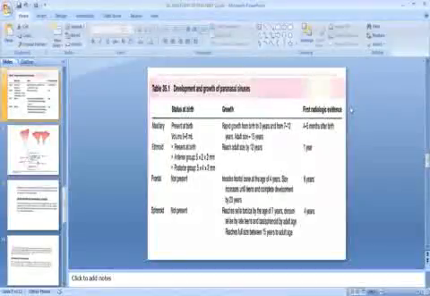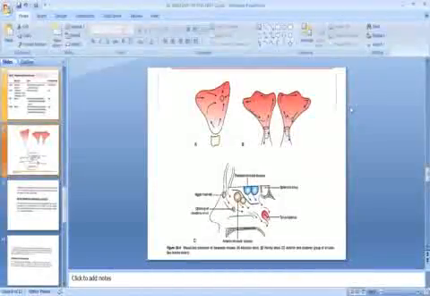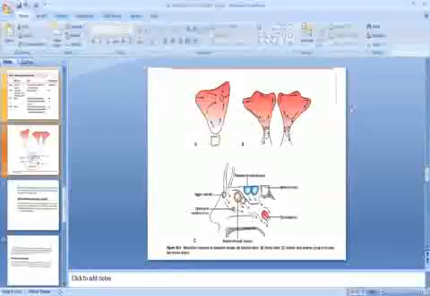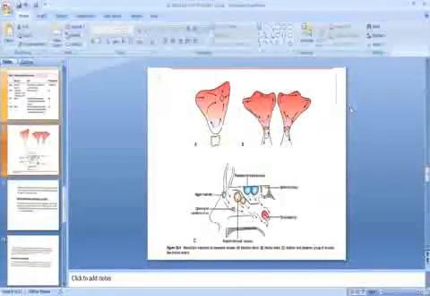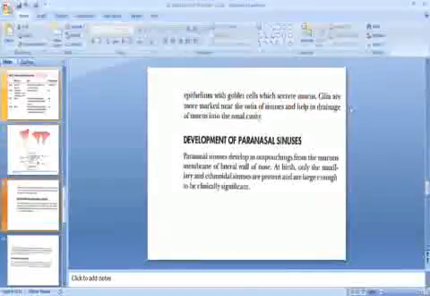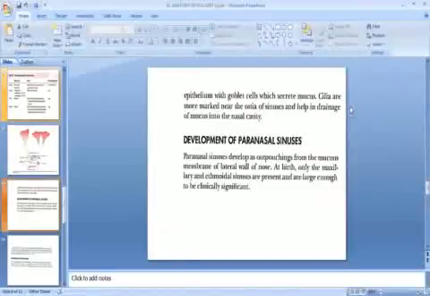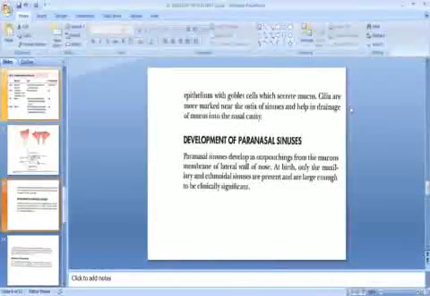So here is the development and growth of paranasal sinuses. Here is the mucociliary clearance of paranasal sinuses. First they have shown in image A the maxillary sinus, B the frontal sinus, and C the anterior and posterior group of sinuses. Now, development of paranasal sinuses. The paranasal sinuses develop as outpouchings from the mucous membrane of the lateral wall of the nose.